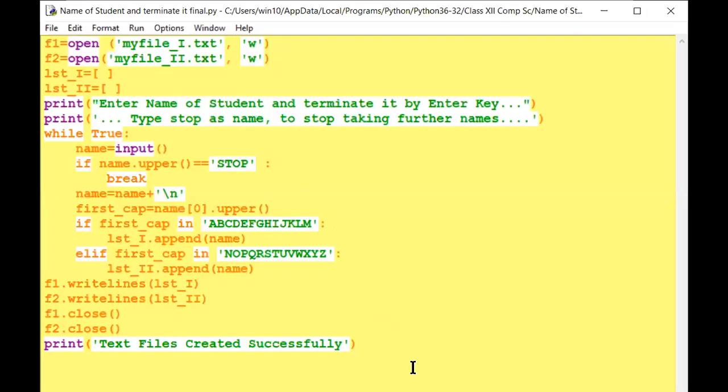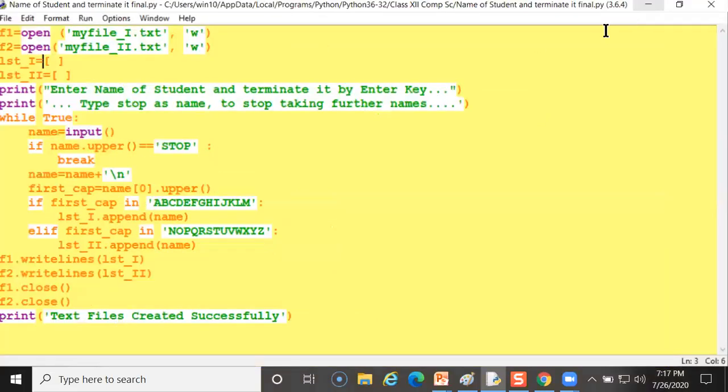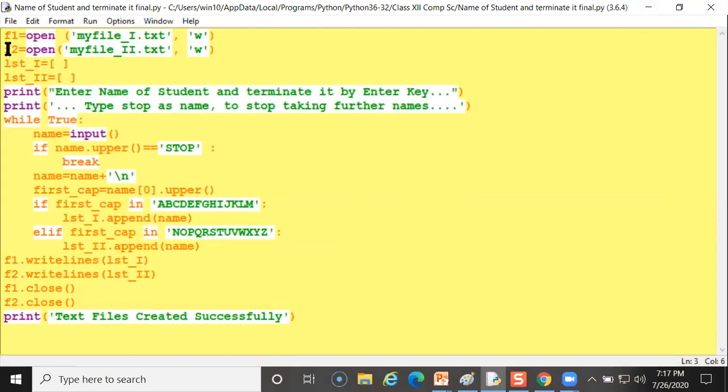I'm opening it here. So here, see, I'm creating two files, file 1 and file 2. There are two files I am opening here in write mode only. See here, f1 equal. What is f1? This is file 1 I am using here. Equal is an assignment operator. Open, I am opening this file.